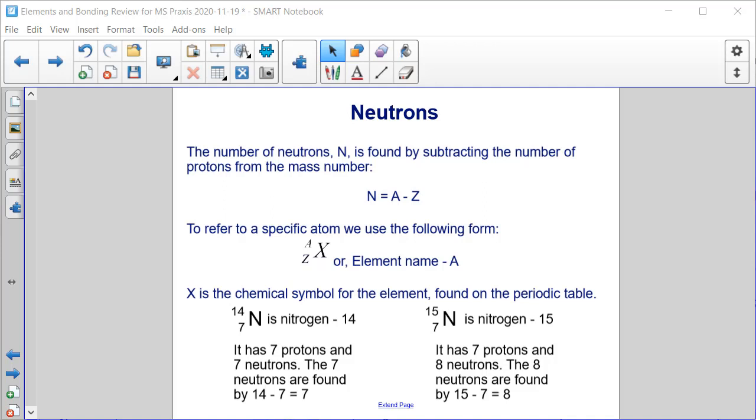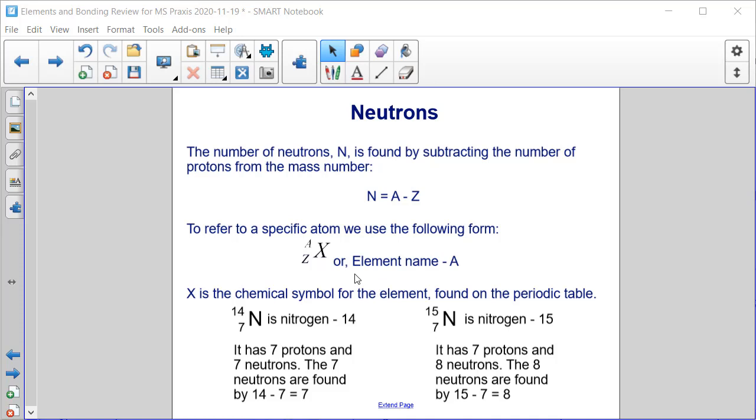In order to find the number of neutrons, which we've labeled N, you subtract the number of protons, Z, from the mass number, A, as shown in the equation. To refer to a specific atom, there are a couple of different forms we can use. The first, right here, where X is the element symbol, Z is the number of protons, and A is the mass number, or the protons plus neutrons.